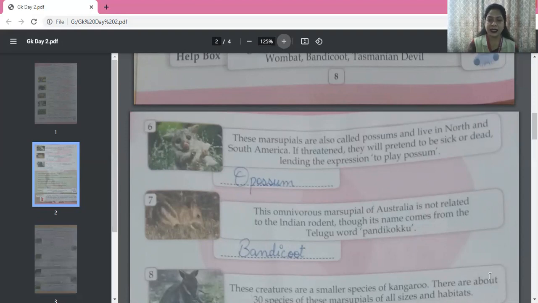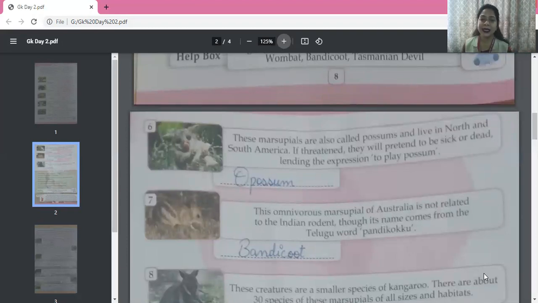Next, seventh one. This omnivorous marsupial of Australia is not related to the Indian rodent. As you can see in the picture, this looks like an Indian rodent. Okay, this looks like an Indian rat, but it is not related to it. And its name comes from the Telugu word pandikoku.